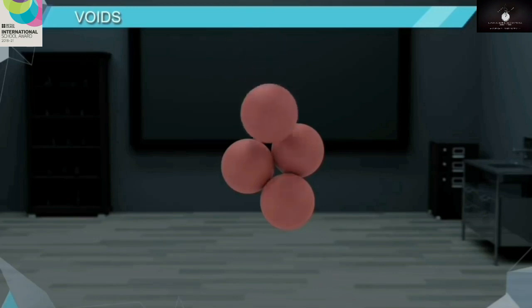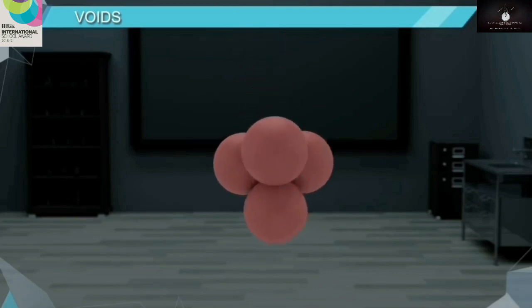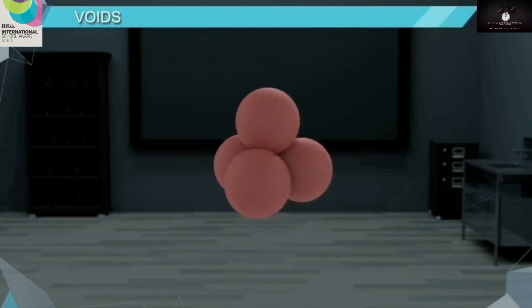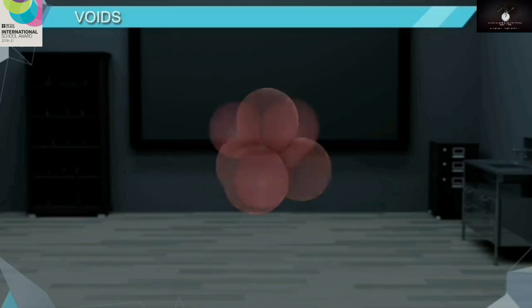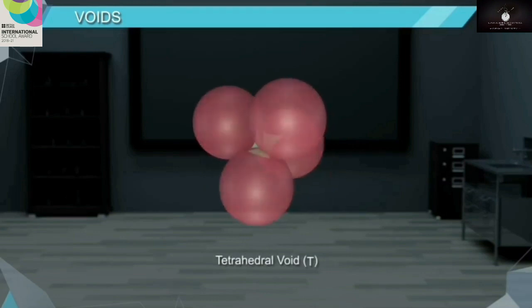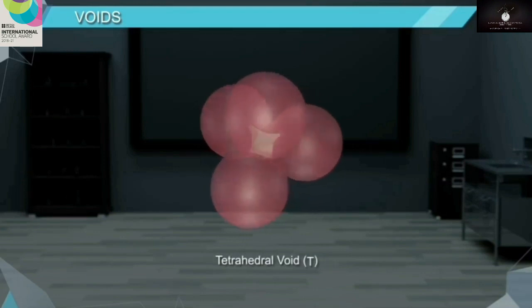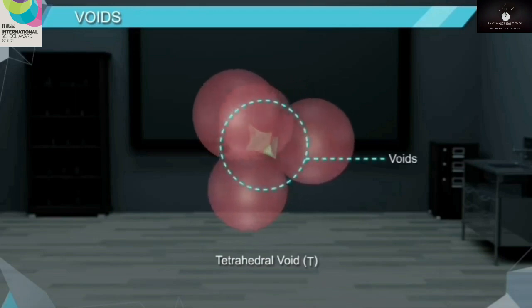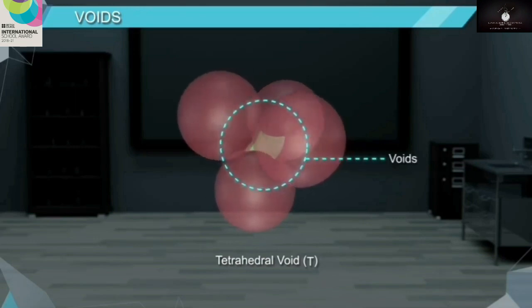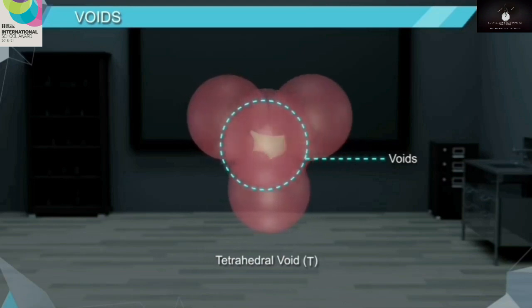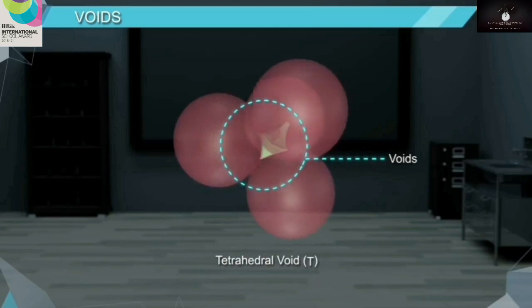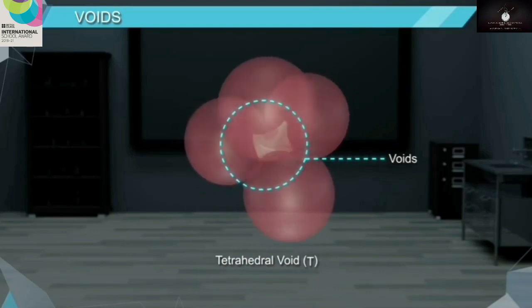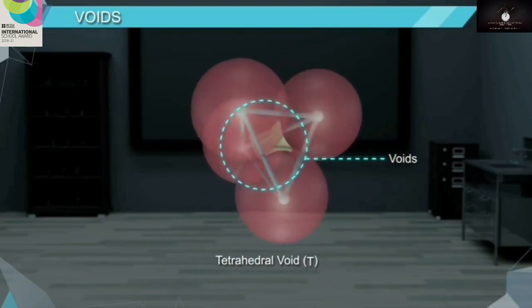When we place the close packed layer above the depressions of the first layer, we will notice that at some places the triangular voids of the first layer are being covered by the spheres of the second layer. At such places, a type of void is formed. This type of void is known as tetrahedral void T, since a tetrahedron is formed by joining the centers of